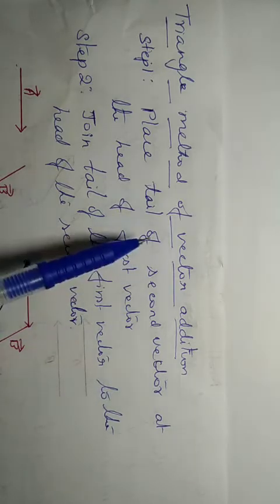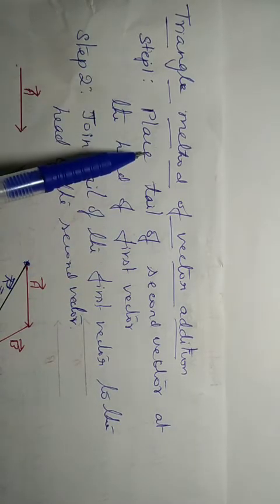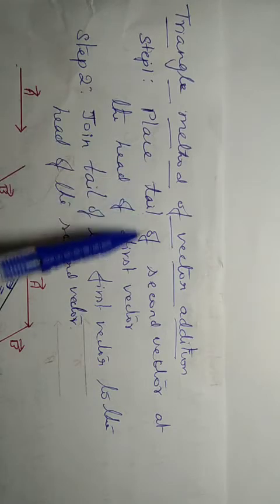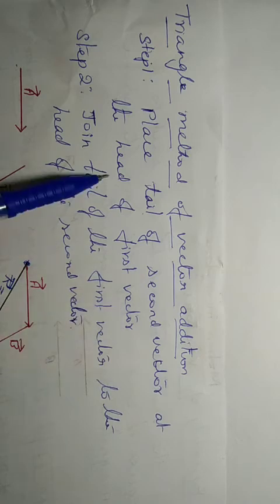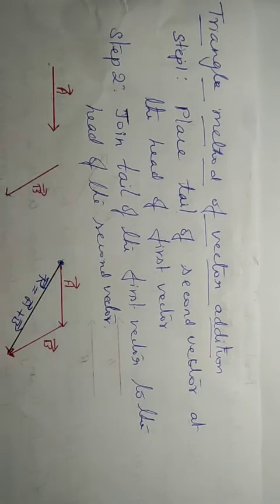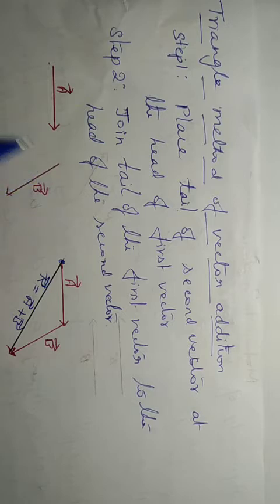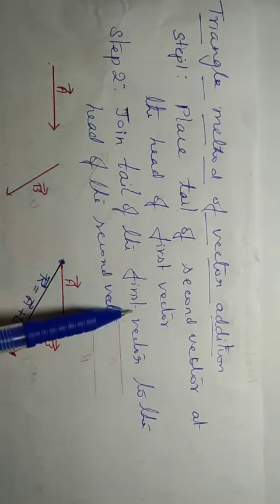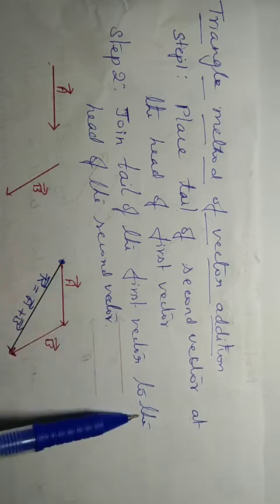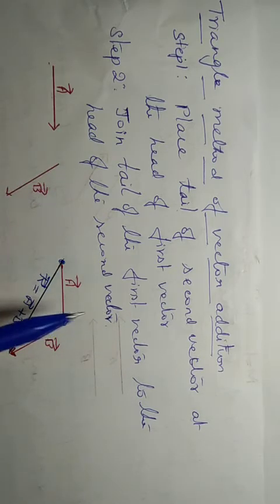So you have to learn these things. Step 1: place the tail of the second vector at the head of the first vector. You will get a structure like this. What is the second step? Join the tail of the first vector to the head of the second vector.